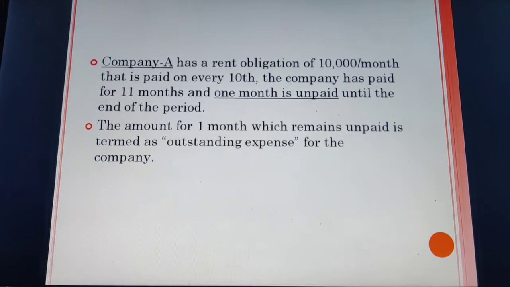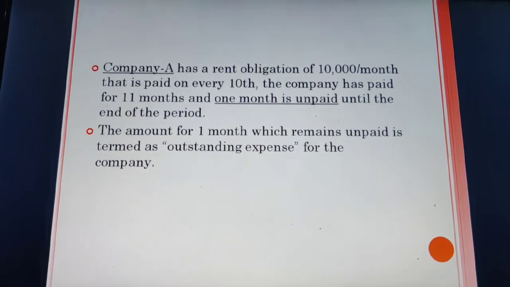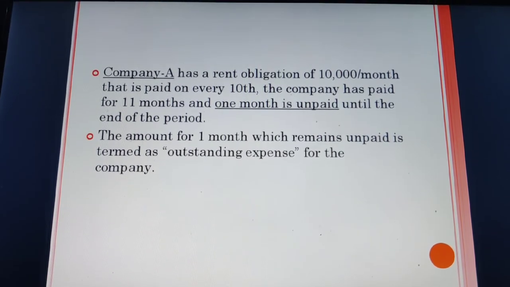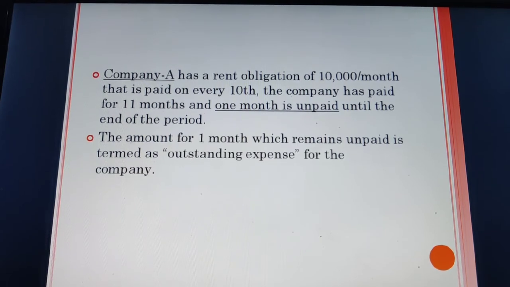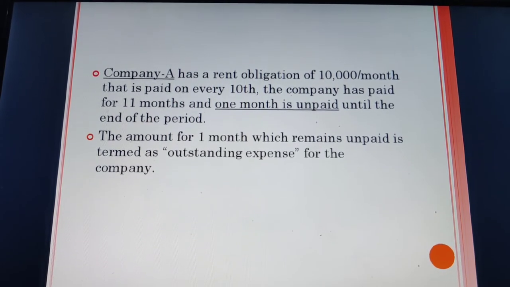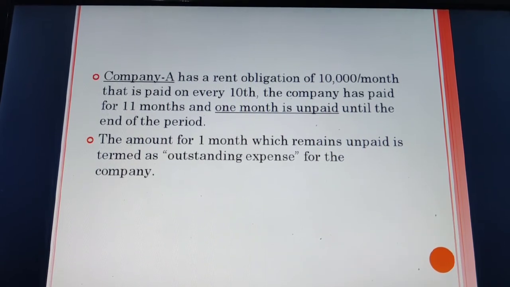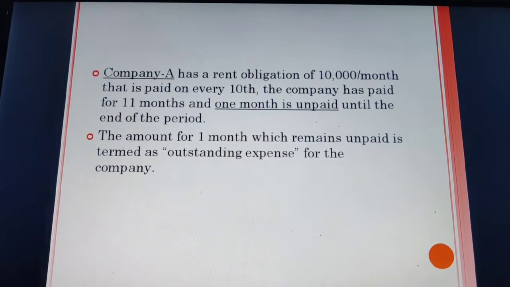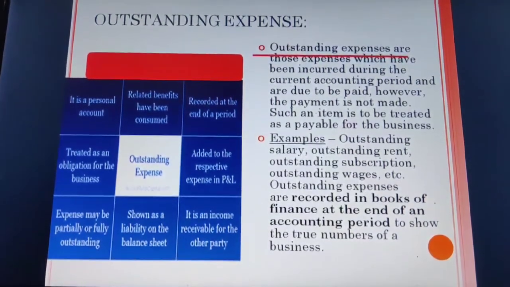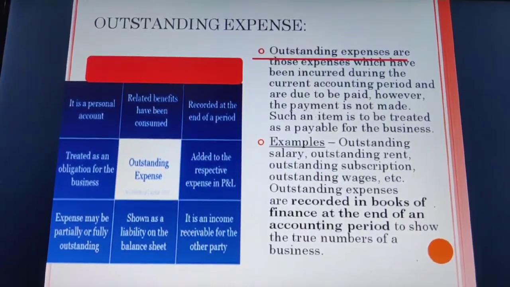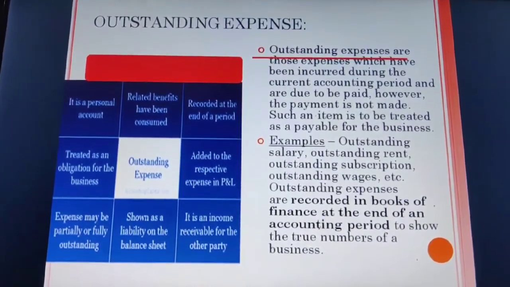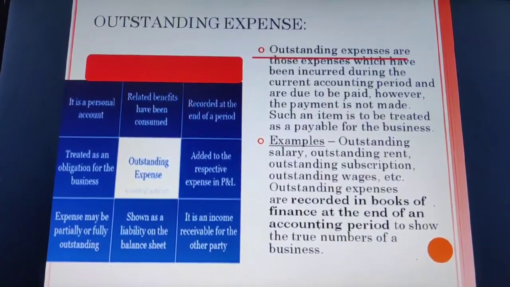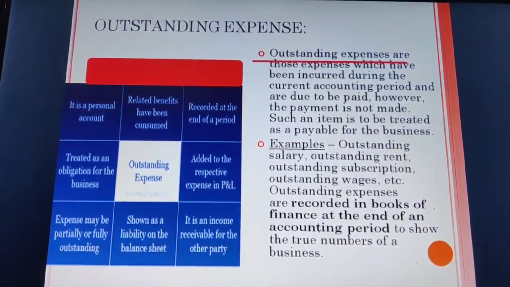Example: Company A has a rent obligation of rupees 10,000 per month that is paid on every 10th. The company has paid for 11 months and 1 month is unpaid until the end of the period, that is 31st March. So the amount for 1 month which remains unpaid is termed as outstanding expense for the company, and it will be added to the respective expense, that is added to the rent account in the profit and loss account, and will be shown as a liability on the balance sheet by the name of outstanding rent account. Clear?